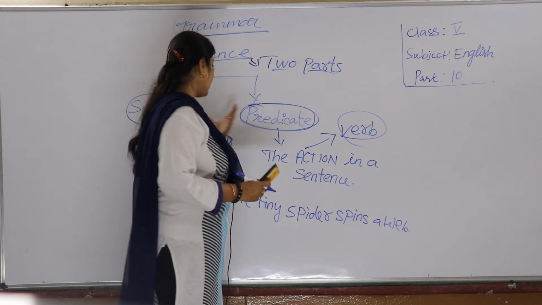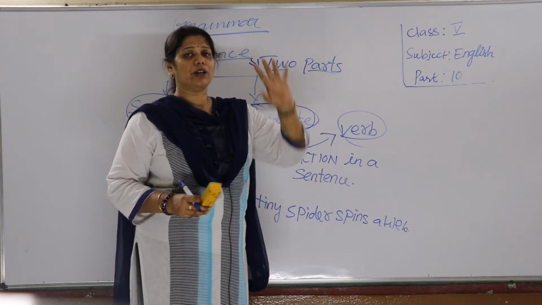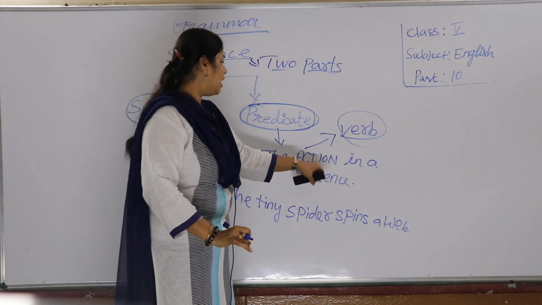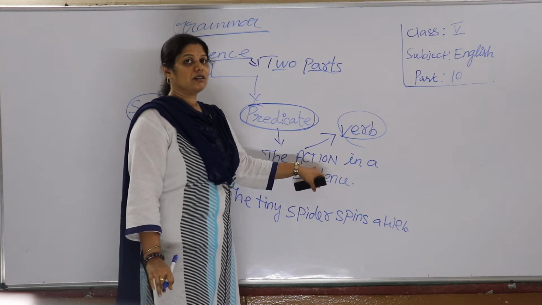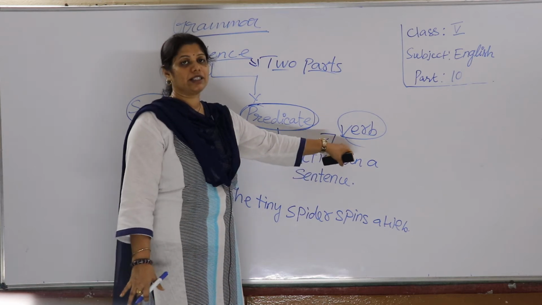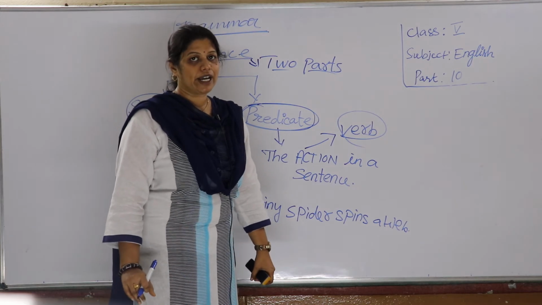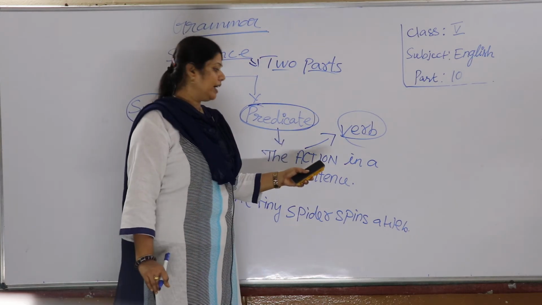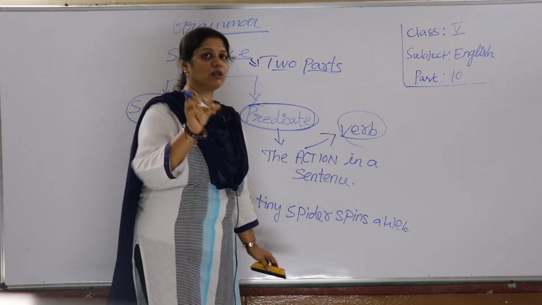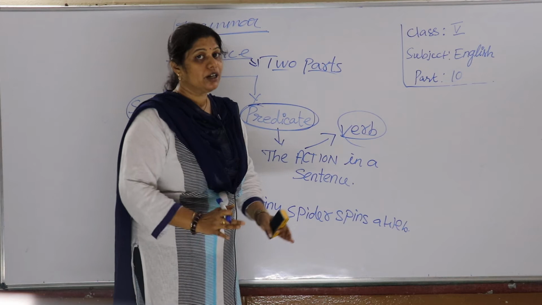When we find out the subject, the rest of the part is the predicate, which is the easier way to identify it. Then how to find the predicate? It is the part in which the action is being done, or where the action is present. Action is nothing but the verb part. The whole part will come under the predicate. Are you getting me children? The action part, or the verb, is not only that word; the whole part surrounding where the action has been taken will become your predicate.